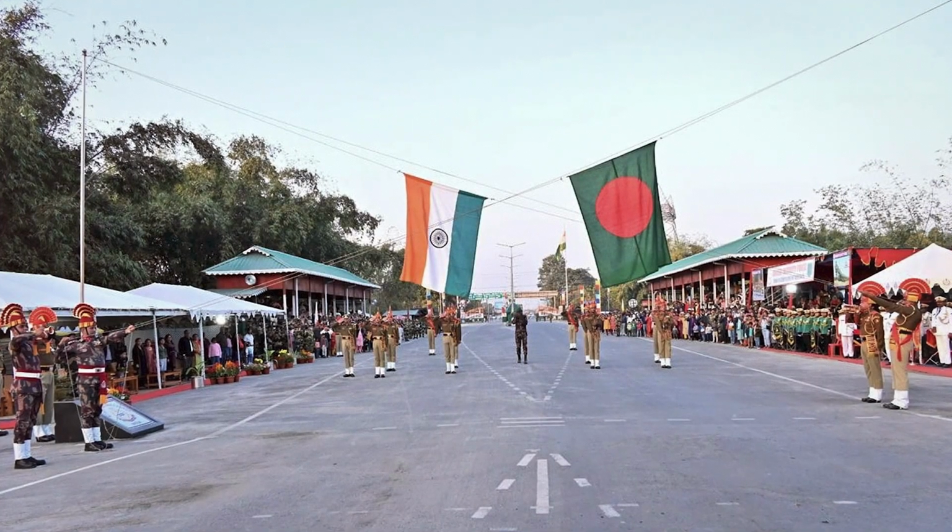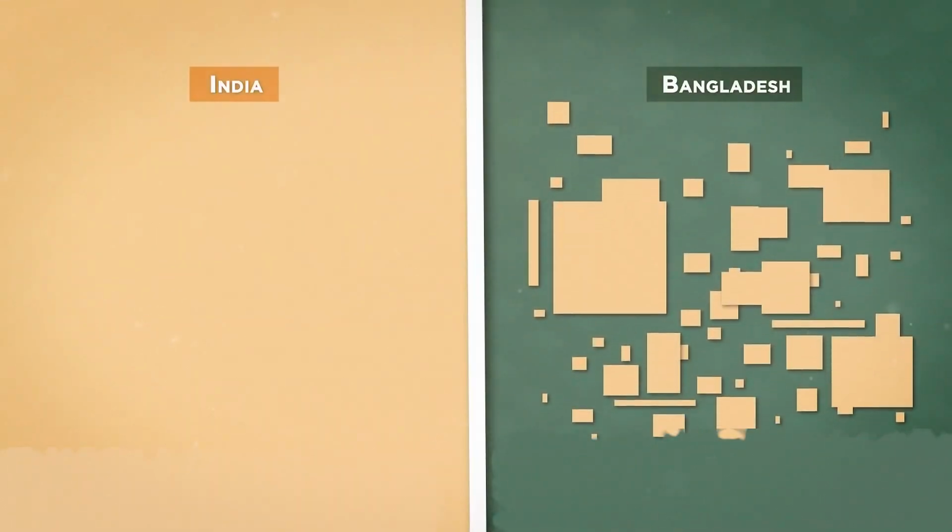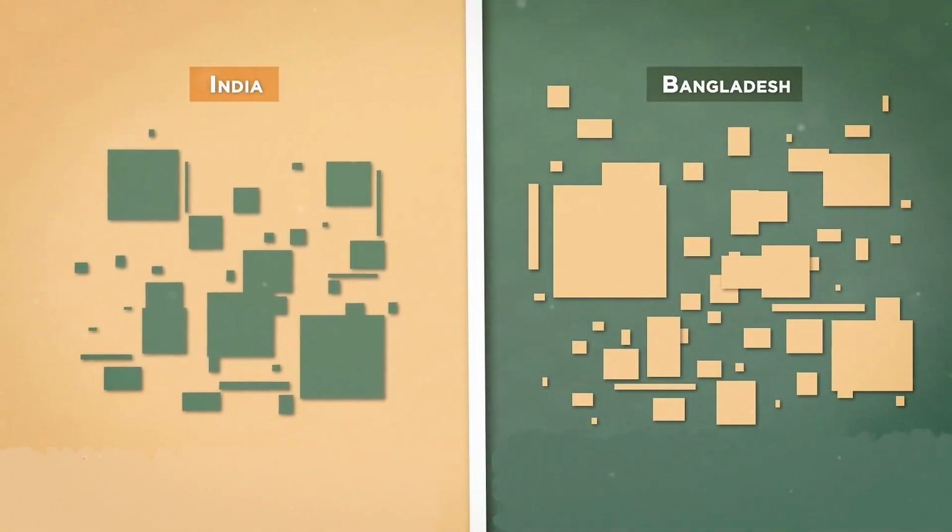And third place goes to the Bangladesh-India border, once infamous for its tangled web of enclaves and exclaves.